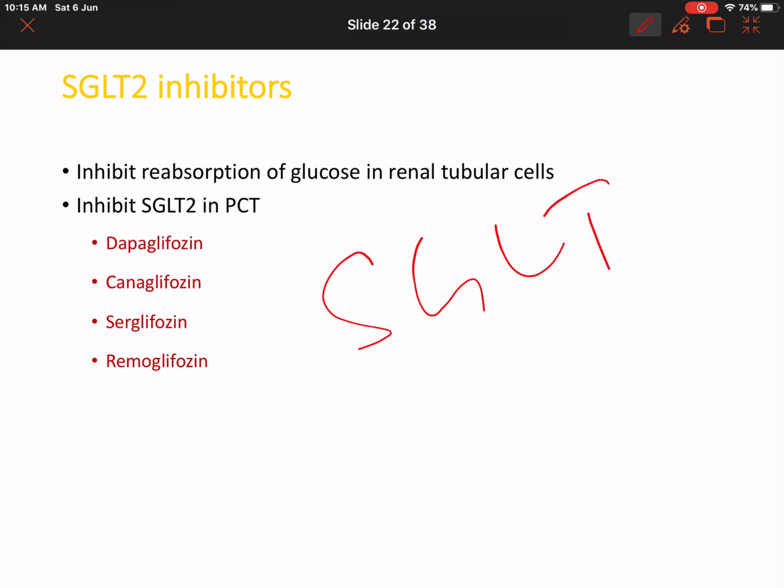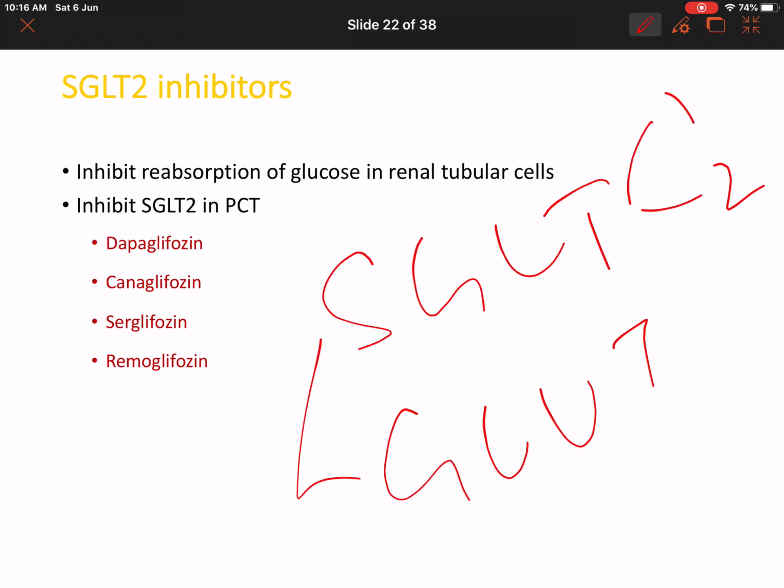SGLT. This is sodium glucose transporter. There are two kinds of glucose transporters. One is GLUT, the other one is SGLT transporters. SGLT transporters are of two types, SGLT1 and SGLT2. SGLT1 is predominantly present in the intestine. SGLT2 is present in the kidneys, where the glucose filtered is reabsorbed through SGLT2 transporters.